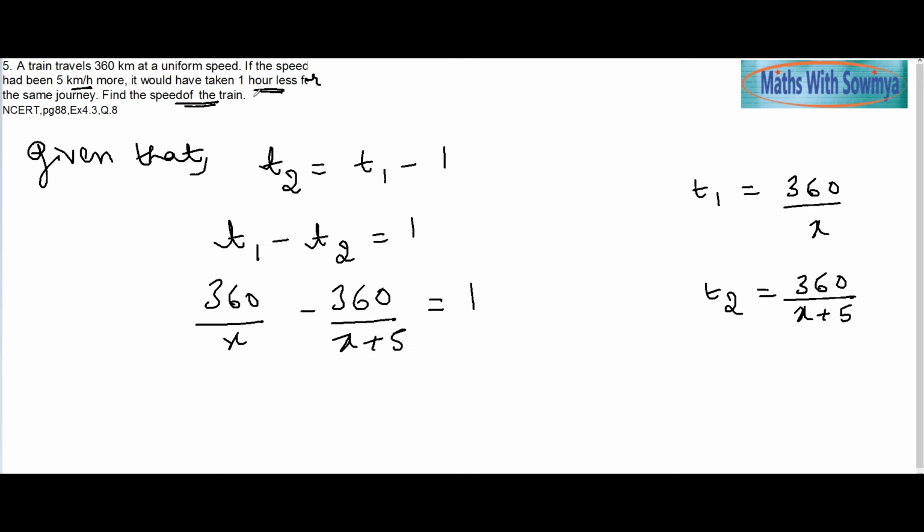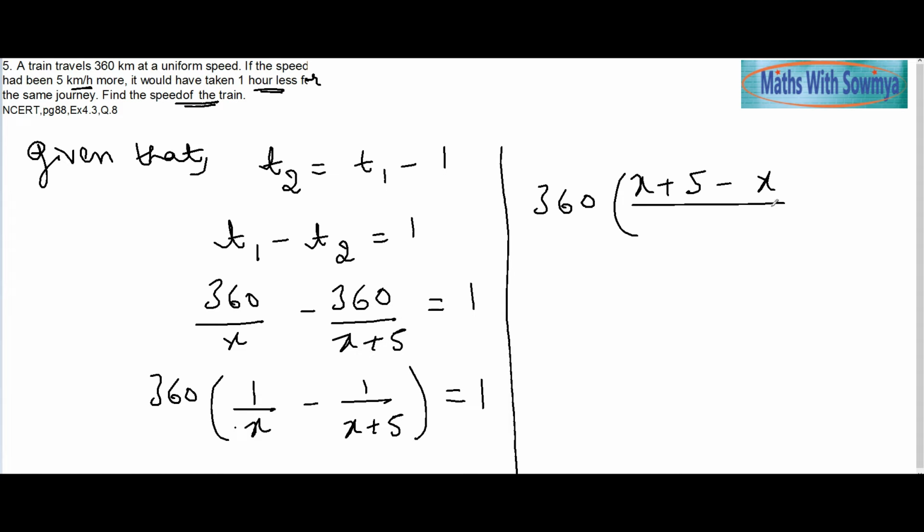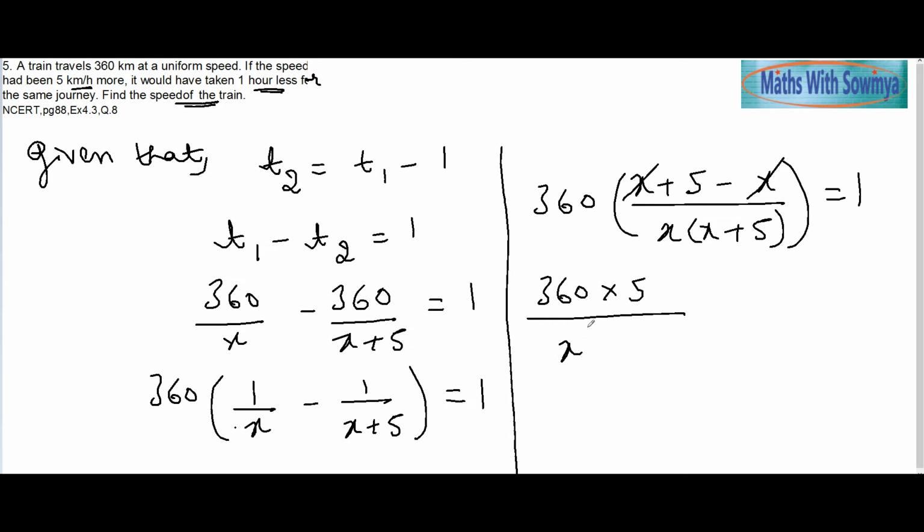Here, as the speed increases, it takes 1 hour less, so form it like this. Now you can take 360 as a common factor: 1 by x minus 1 by x plus 5 is equal to 1. Taking the LCM, this will be 360 times x plus 5 minus x, divided by x into x plus 5, which is equal to 1. So we get 360 into 5 divided by x square plus 5x is equal to 1.